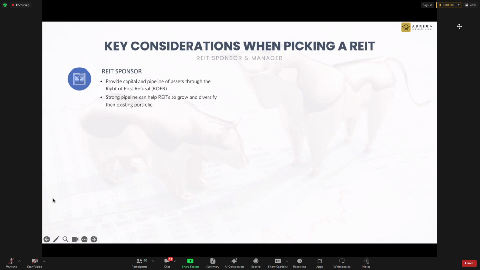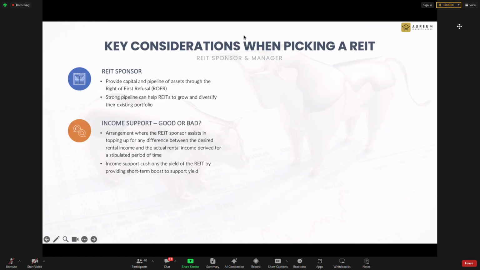And there's this thing called income support. This is something that I have to share: when REITs come to IPO in Singapore, the first thing is they do not own any properties. They come to IPO in Singapore to ask you to give them money to go and buy properties. But before they ask you for money, they need to give you a very nice picture. If not, you will never give them money.